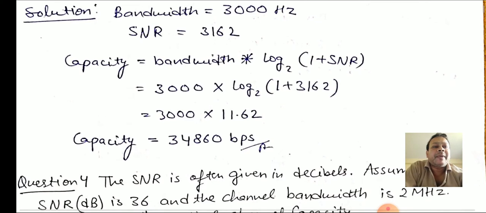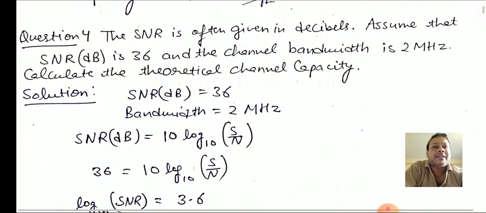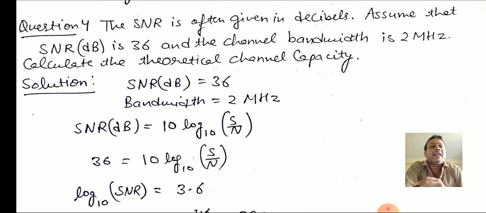But this may not be the case every time that you get the signal to noise ratio directly. Rather, you may be given the signal to noise ratio in decibel form. So we are supposed to convert this decibel into SNR, and then put the value in that formula to get the capacity of the given channel.